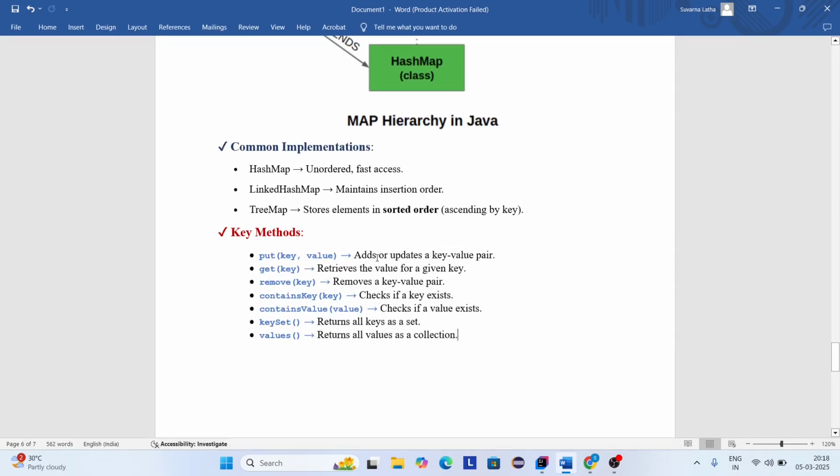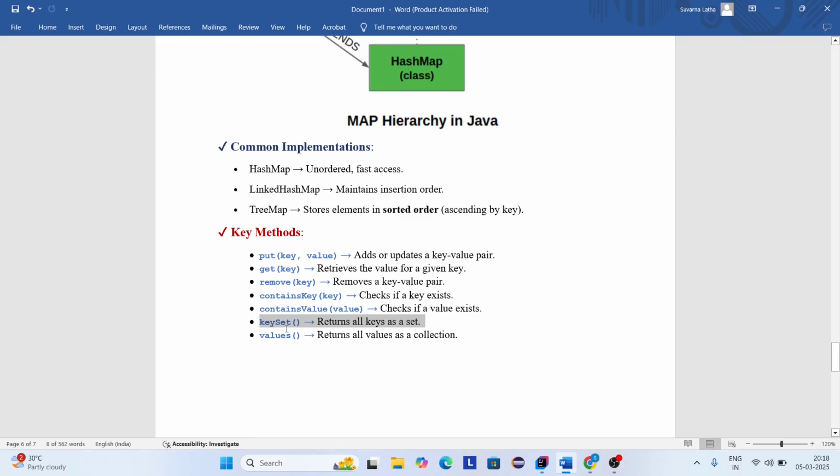The put method is used to add or update a key and value pair, and the get method is used to retrieve a value from the given key. And one more method, the remove method, is used to remove a key value pair. The containsKey method is used to check if a key exists. The containsValue method is used to check if a value exists.